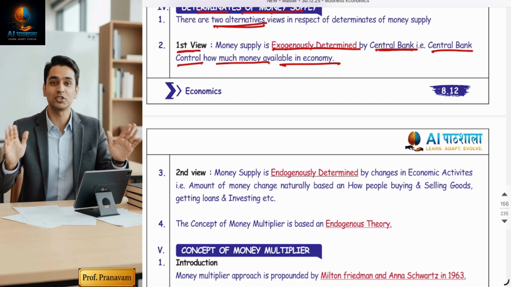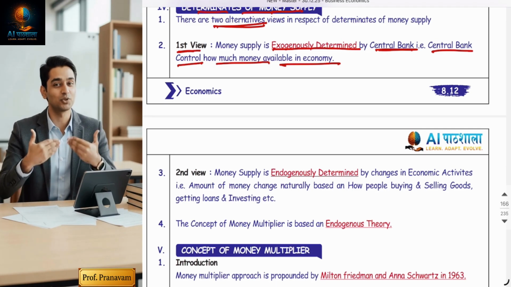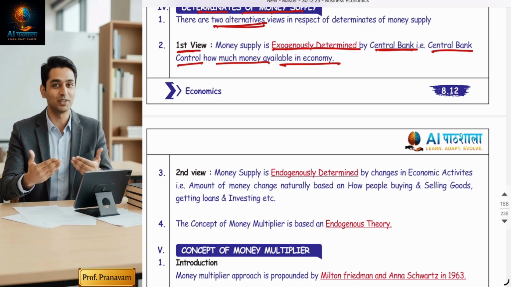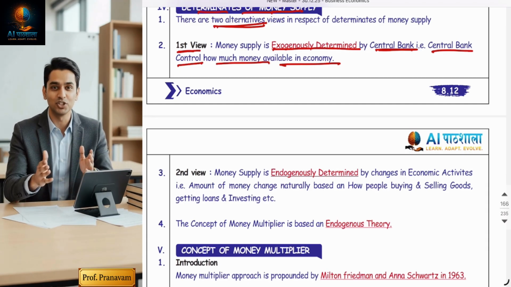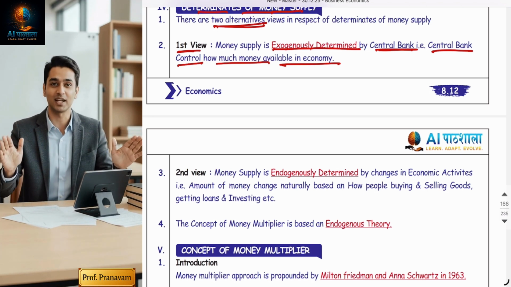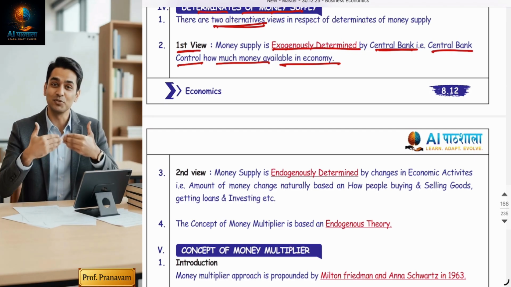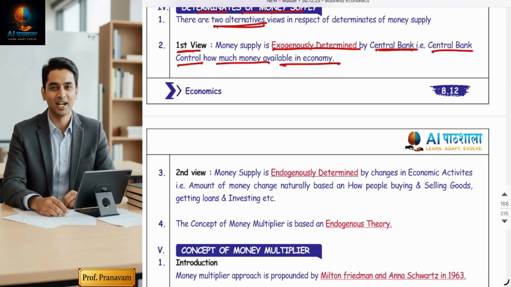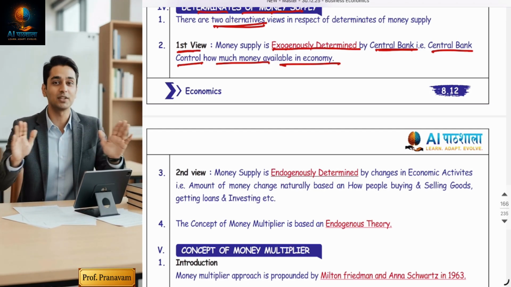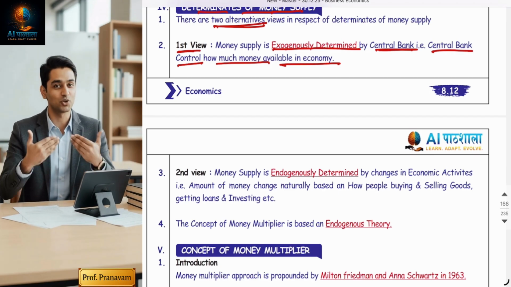Why does this view exist? Because, guys, classical economists believe that the central bank has complete control over the money supply. So in this view, money supply becomes a policy-controlled variable. It means if it is exogenously determined, the RBI has complete control over the money supply. Whenever they want, they can suck money from the market and reduce the money supply, and whenever they want, they can increase it by pumping in additional money. Full 100% control. But guys, this is not so practical.